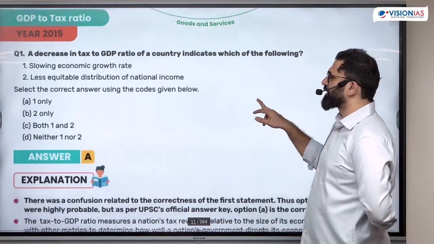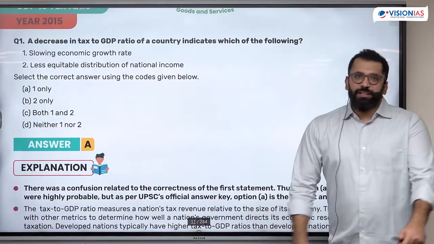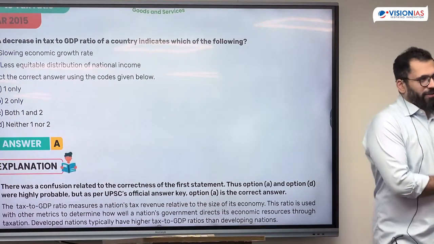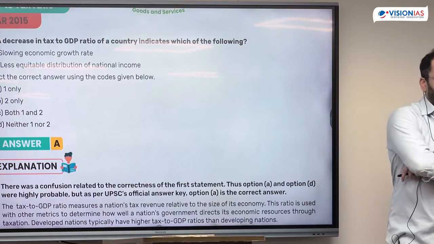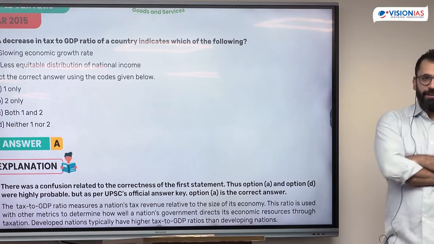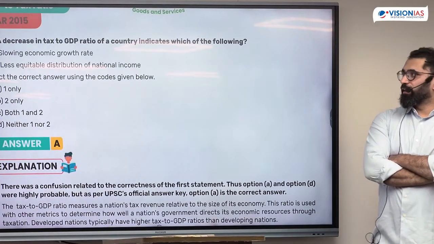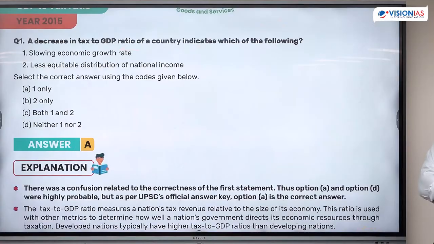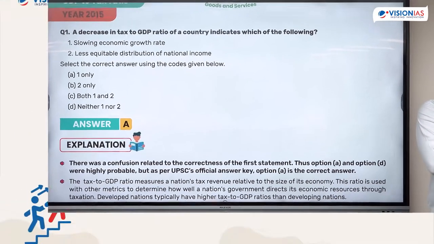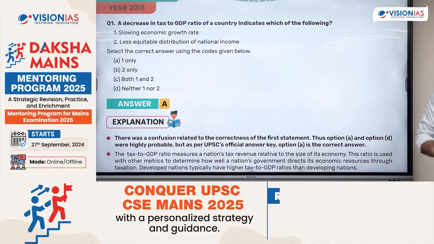The first is your national income accounting. The year 2015, in fact, had the most difficult question of the last 10 years. In fact, of 2015, this was the most difficult question. Talking about tax to GDP. You understand what a tax is? It's the major revenue source for the government. And what is GDP?